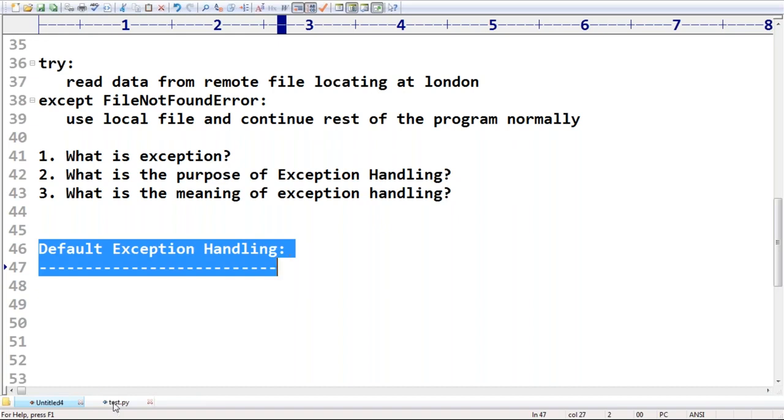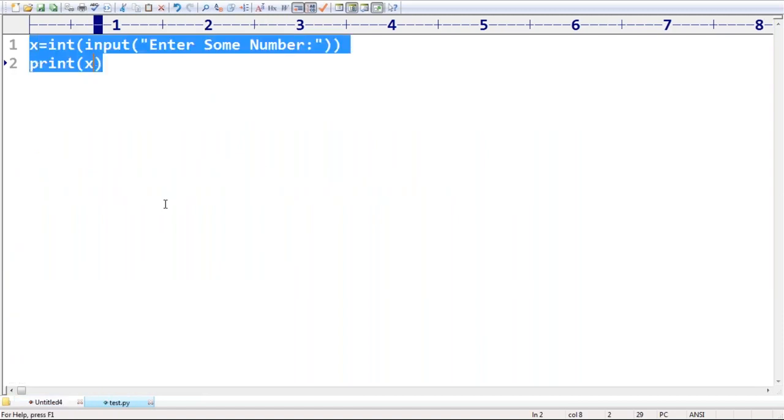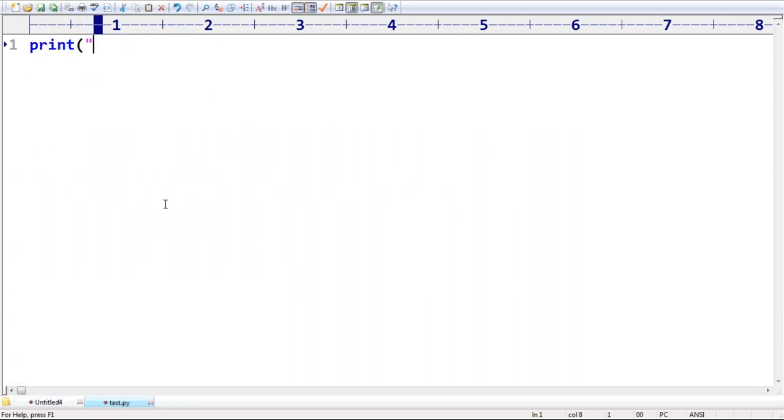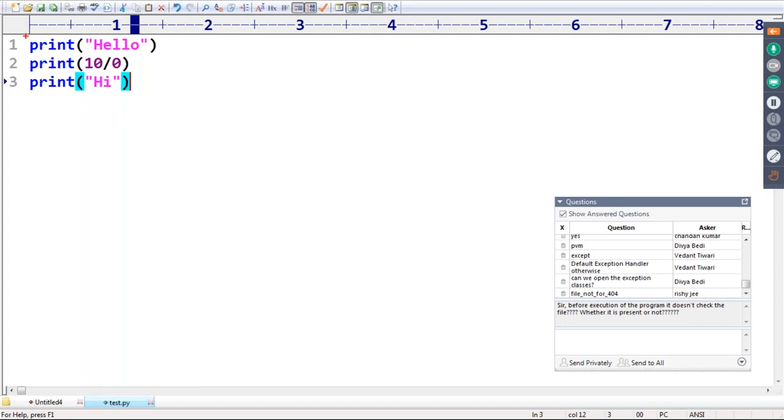Remember that. Sir, best example, have a look once. I'm taking print of hello. Next, print of 10 by 0, I'm taking. And then print of hi, just for the flow purpose. Observe that. First, this line will be executed normally. No problem at all, sir. It will be executed normally.